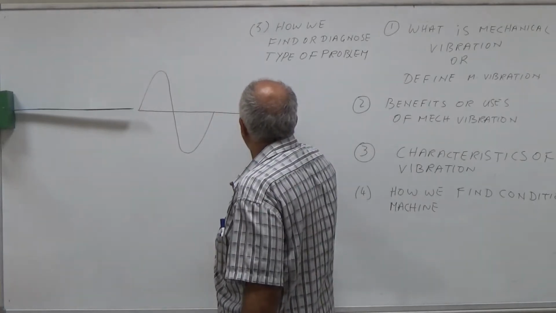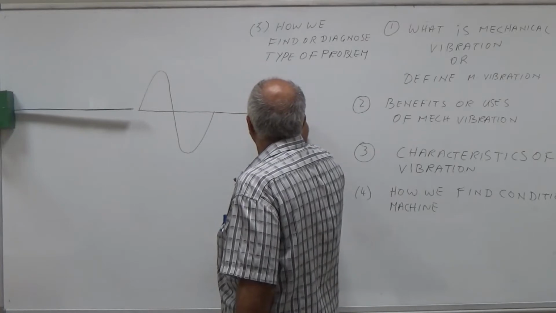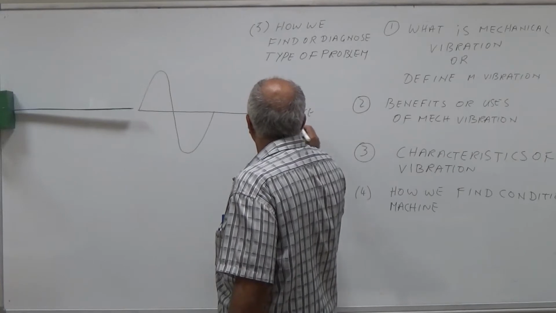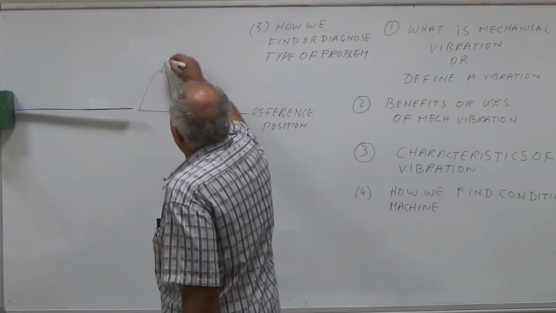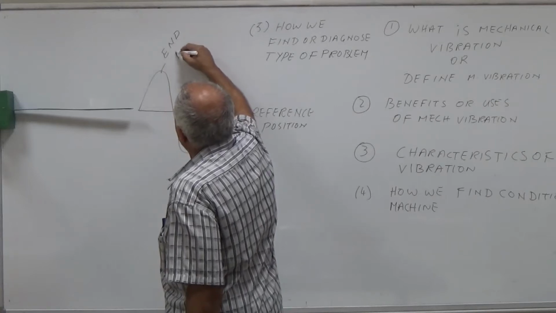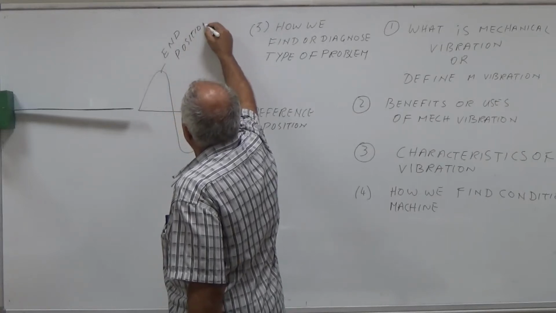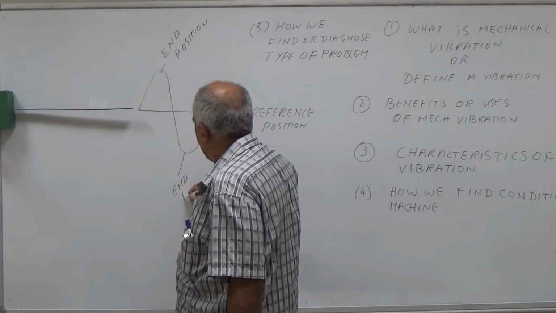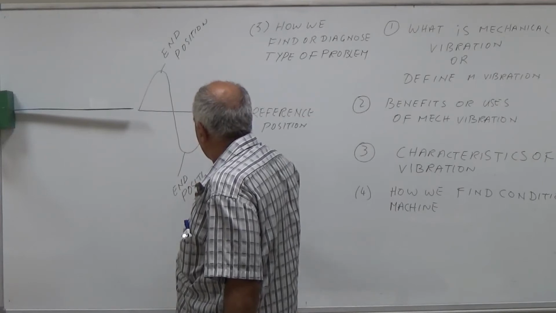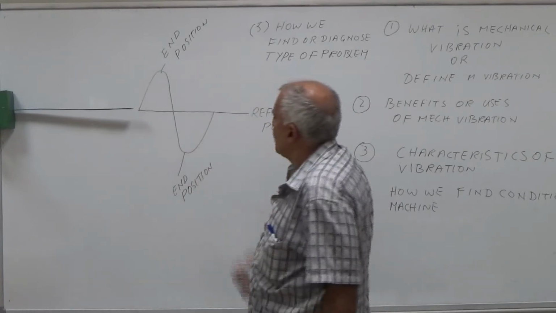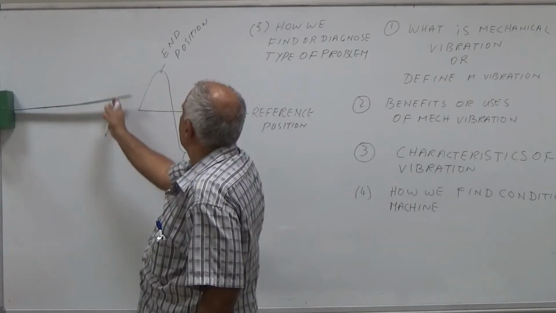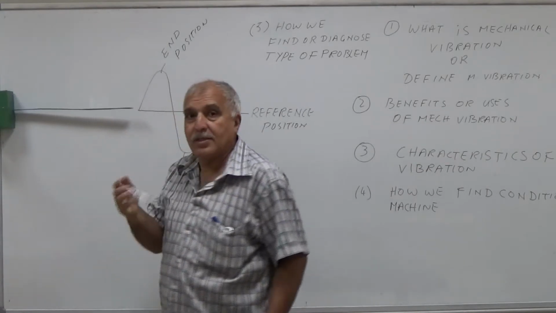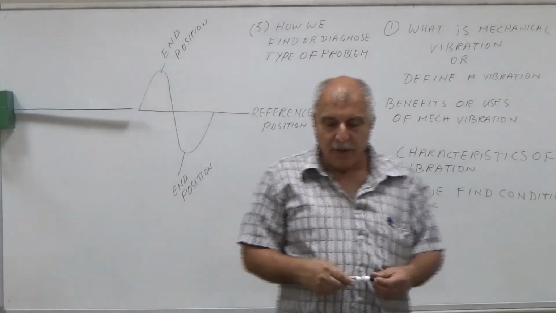This is called the reference position. This is one end position, and this is another end position. So these are two end positions. It is moving up, it goes down, and then it comes back to the same position. This is called one mechanical vibration.